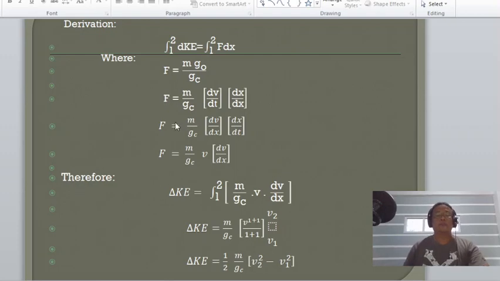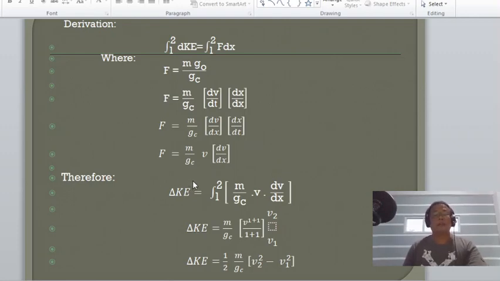From the previous illustration, the change in kinetic energy now is equal to m over g_c multiplied by v to the power of 1 plus 1, divided by the exponent 1 plus 1, with limits from v sub 1 to v sub 2.